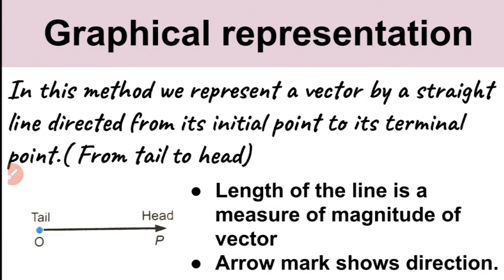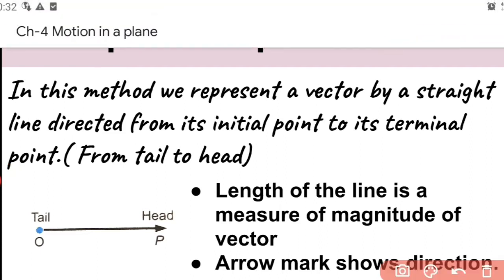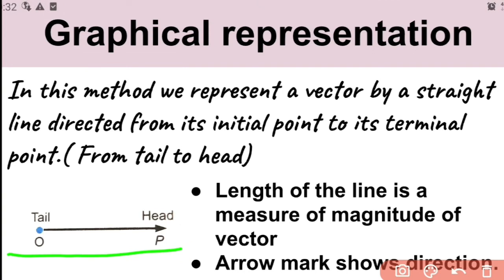Now one more representation, that is graphical representation. In this method, we represent a vector by a straight line directed from its initial point to its terminal point. So this shows a vector. This is the graphical method of representing a vector, with a straight line with an arrow mark.